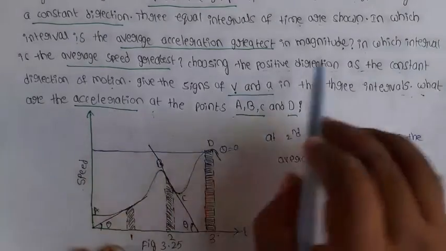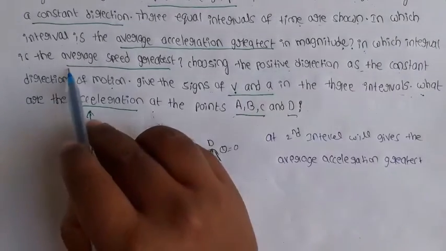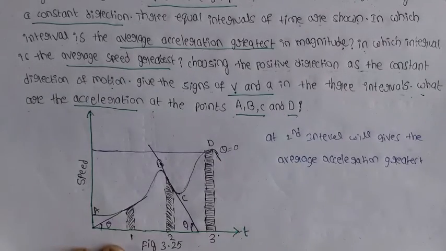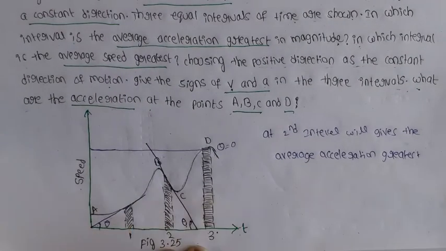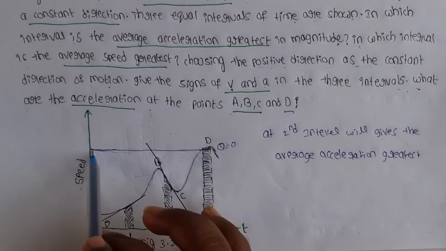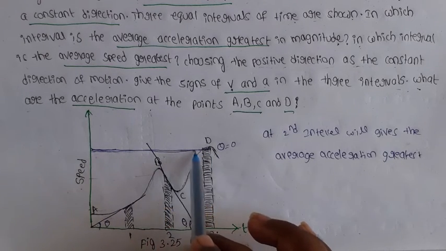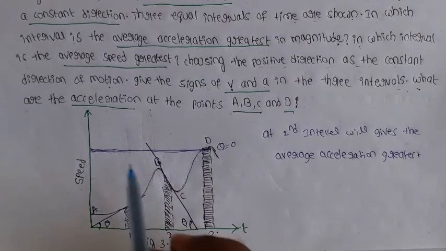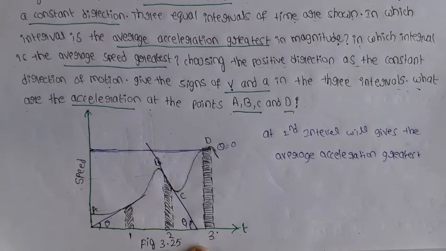Next, second question: in which interval is the average speed greatest? So here are three intervals, which interval has the highest value? This is the first interval, this is the second interval, this is the third interval. So the third interval has the maximum value. Compared to first and second, the third interval has the maximum average speed.